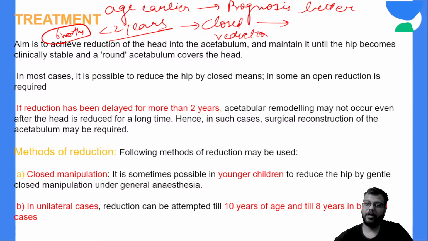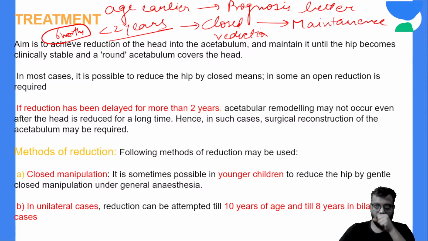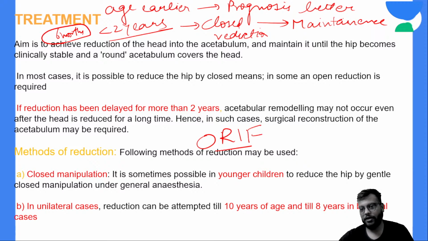And how will you maintain it? We'll see it afterwards. But after 2 years of age, closed reduction alone is not beneficial. Okay, the reduction is not stable, or the reduction is not acceptable. So after 2 years of age, first you try closed reduction only, but in most of the cases it will not do your work. So if closed reduction is not successful, then you have to go for the ORIF, that is open reduction internal fixation using K wires, Moore's pin, etc.